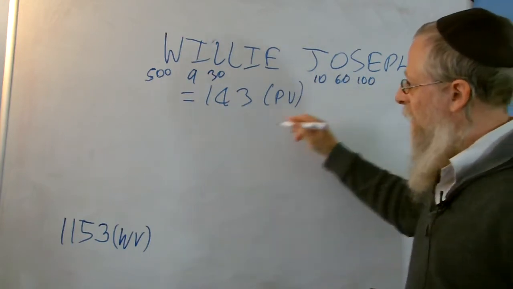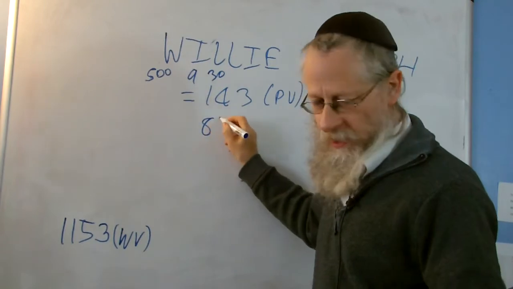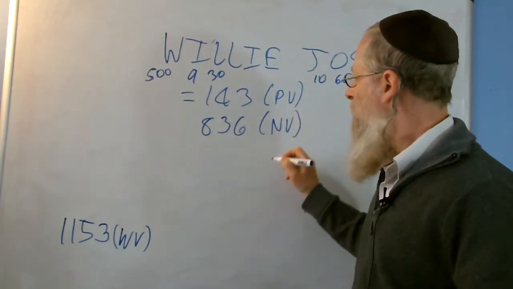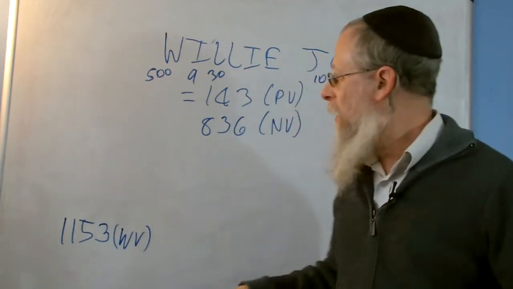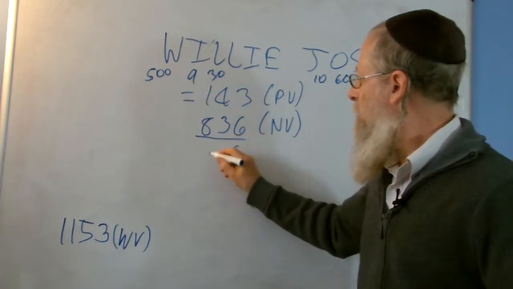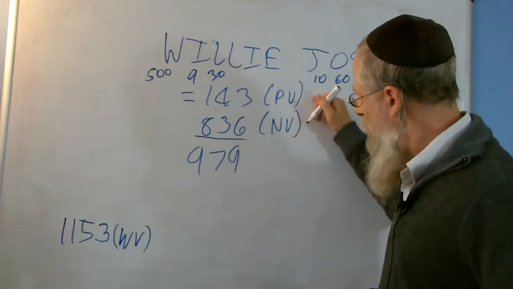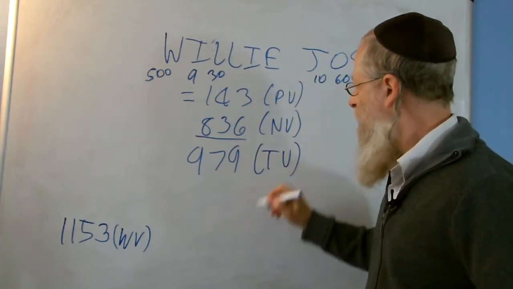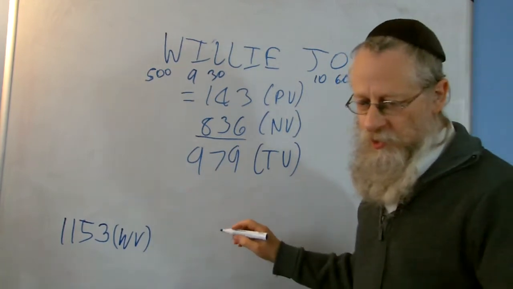Add that all together using the normal values, and I get 836, and that's NV, the normal values. In Hebrew it's called Mispar Gadol, which means the regular values, but I use NV. And if I add that together, I get 979. Now if you remember, you might not, actually I call this total, when I add the placement to the normal, I call that the total value, TV, just another name. But we had before snooker player.